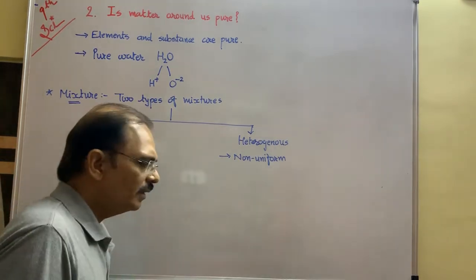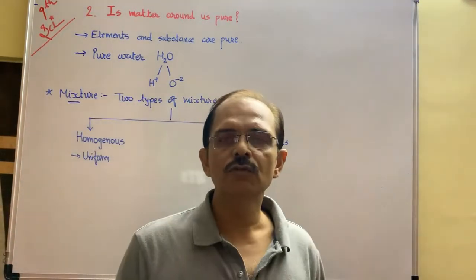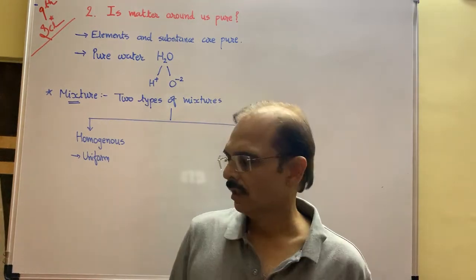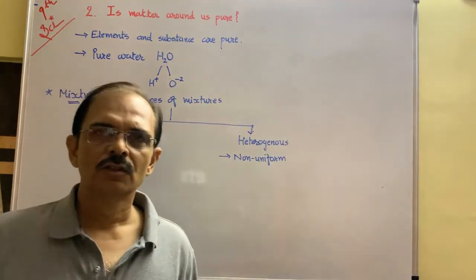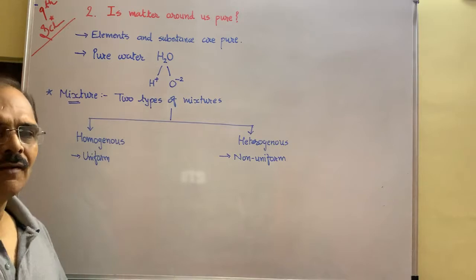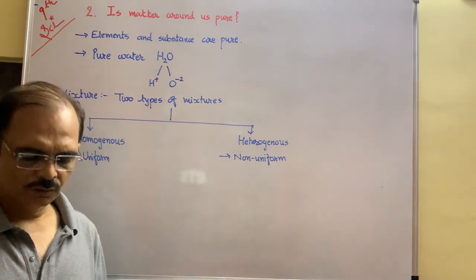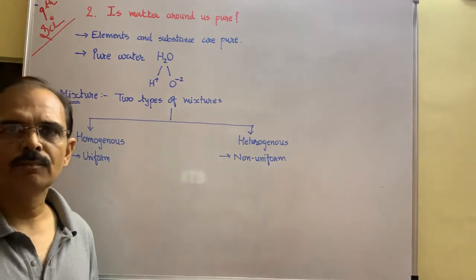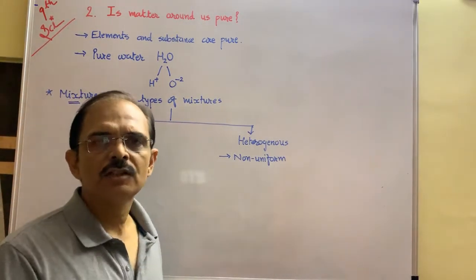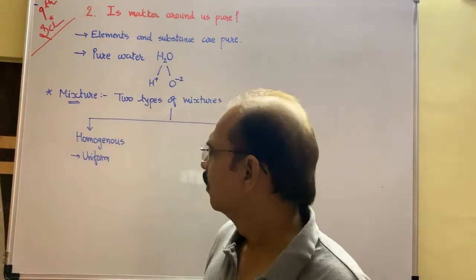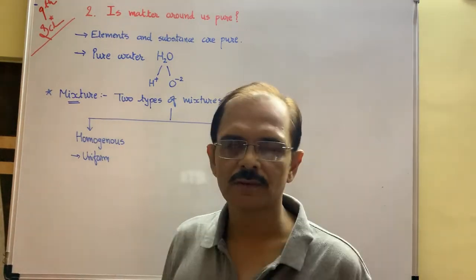If homogeneous is uniform, what do we mean by uniform? Uniform means that in every direction, in all directions, the solute particles are completely mixed. That is called a homogeneous mixture.